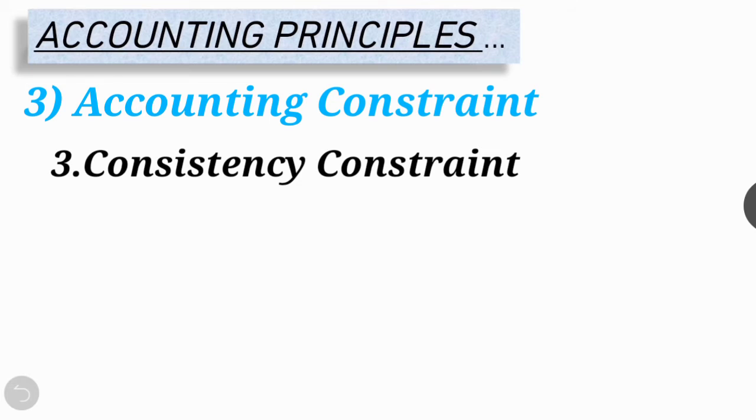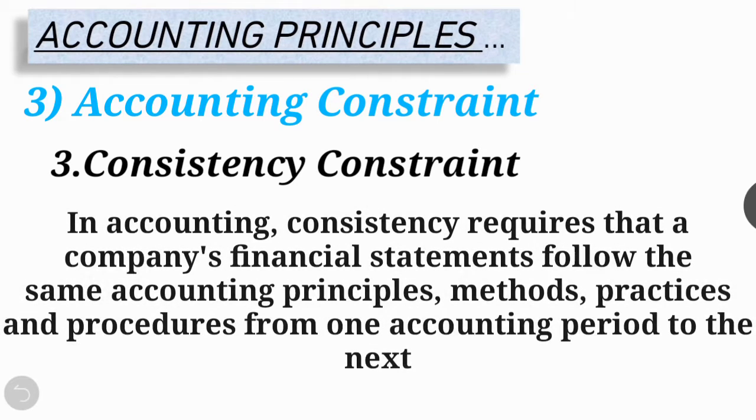Next constraint is consistency constraint. In accounting, consistency requires that a company's financial statements follow the same accounting principles, methods, practices, and procedures from one accounting period to the next. Right? This allows the readers of the financial statements to make meaningful comparison between years.